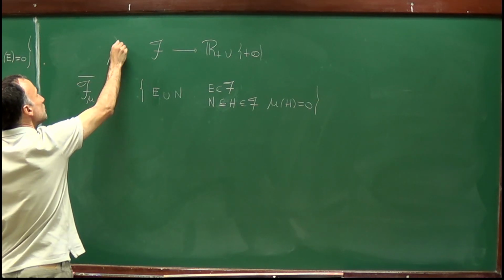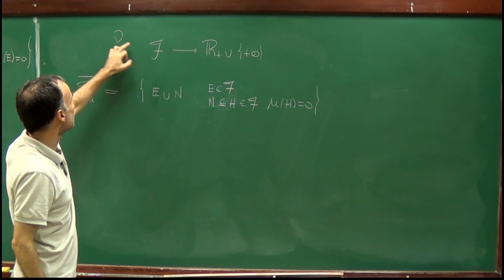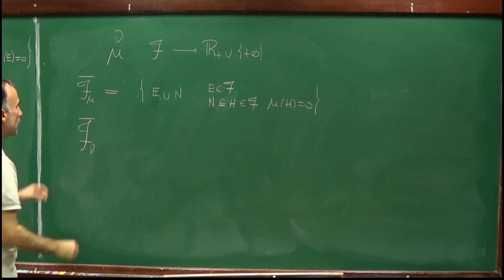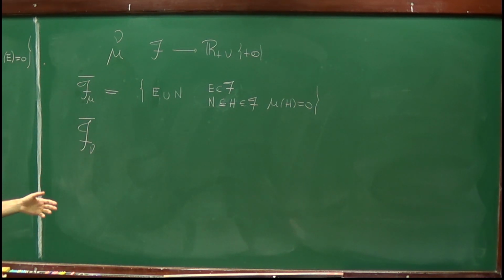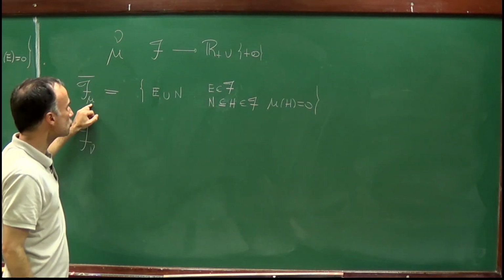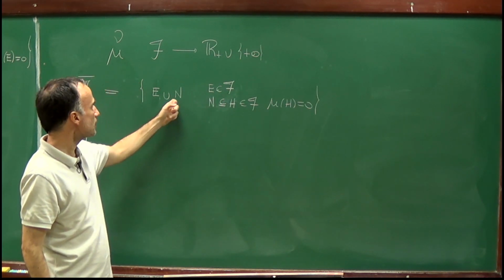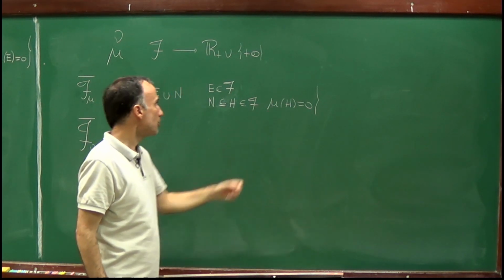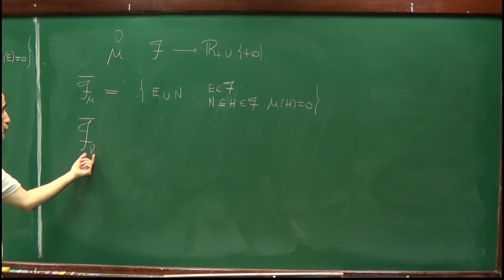which means that if I consider another measure nu, which is defined in F, and if I extend, I will get a new sigma algebra F bar nu, and these two sigma algebras may be completely different, right? Because in the first one, I'm adding to the sigma algebra F all sets N which are negligible with respect to mu, but these sets can be completely different than the negligible sets with respect to nu.